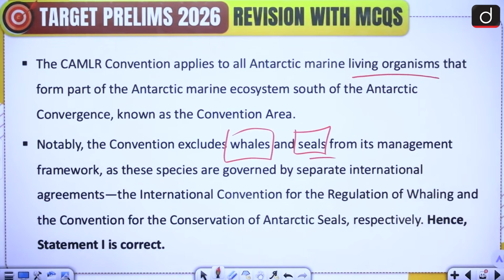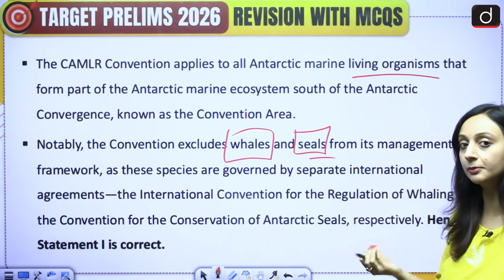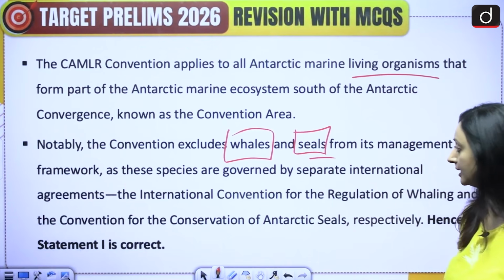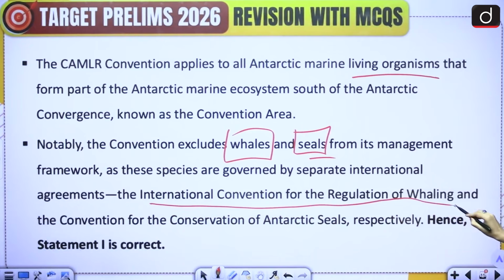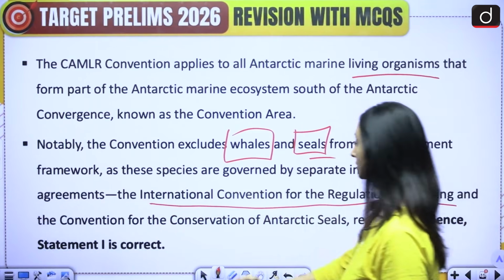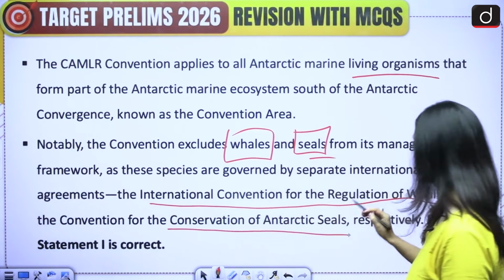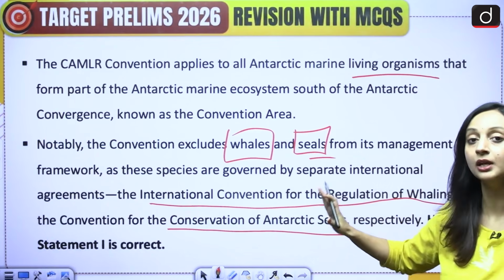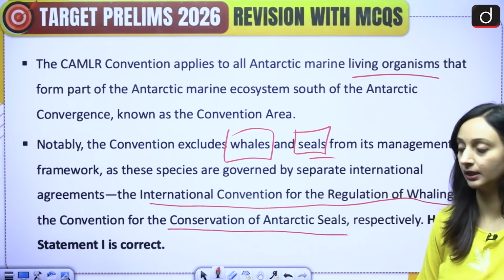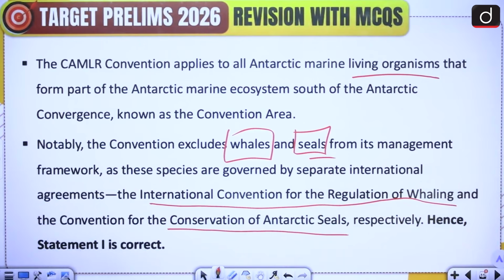Because these species are very important species and they're already governed by other international conventions like the International Convention for the Regulation of Whaling and the Convention for the Conservation of Antarctic Seals. So we already have these two conventions meant for the protection of whales and seals specifically. So please take a screenshot of this as well.